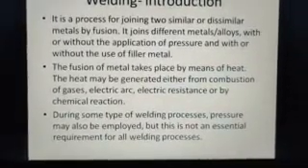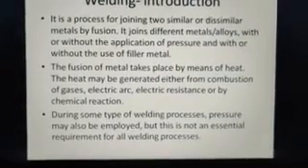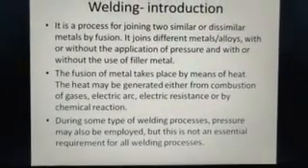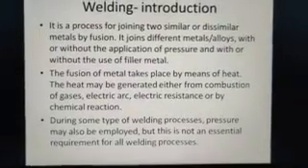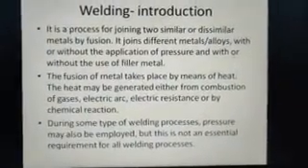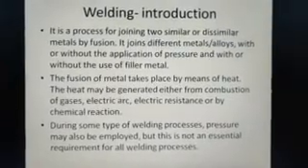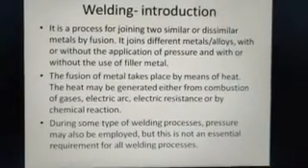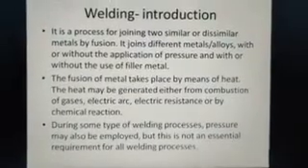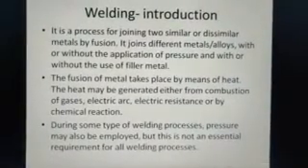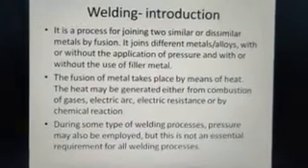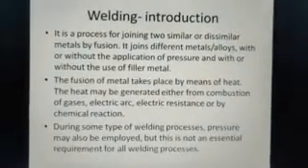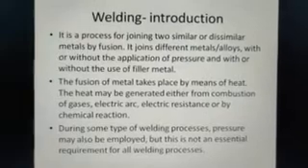So what are the different types of welding where we use pressure? Like in the case of forge welding, there we use pressure, or in any cases where we have to hold the metal together and induce the metal into another base metal, there we apply pressure, and without that pressure we cannot assure that the welded joint will hold together. But in the case of welded joints where we have a gravity based support, there we don't have to apply extra pressure. So in such cases we don't require the application of pressure.